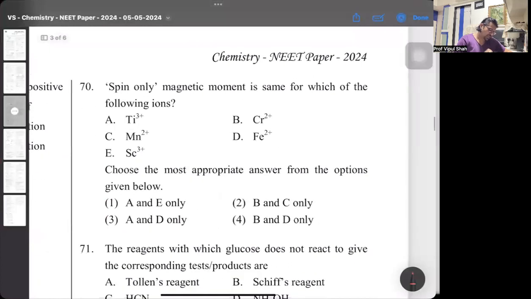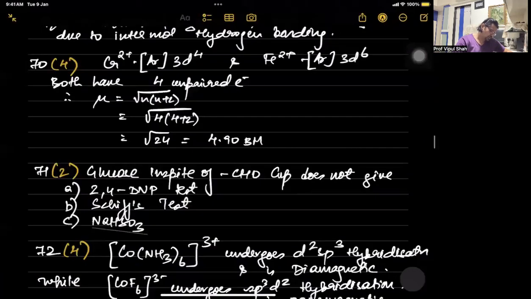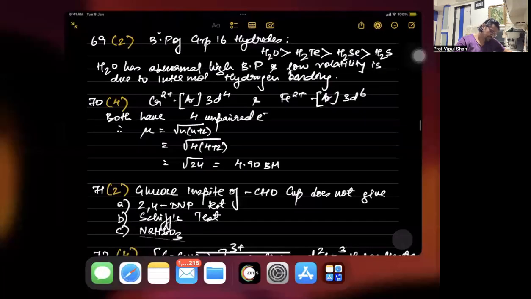70th one, spin only magnetic moment is the same for which of the ions? Now these questions are all picked up from the table. If you see your d and f block, the spin magnetic moments are given there, where who is having the similar ones. So make it a point to see these tables also. That's very important. 70th one, Cr2+ will be argon 3d4 and Fe2+ will be argon 3d6. So both will have 4 unpaired electrons. In other words, both will have the same magnetic moment of 4.9 Bohr magneton. So 70th is 4.